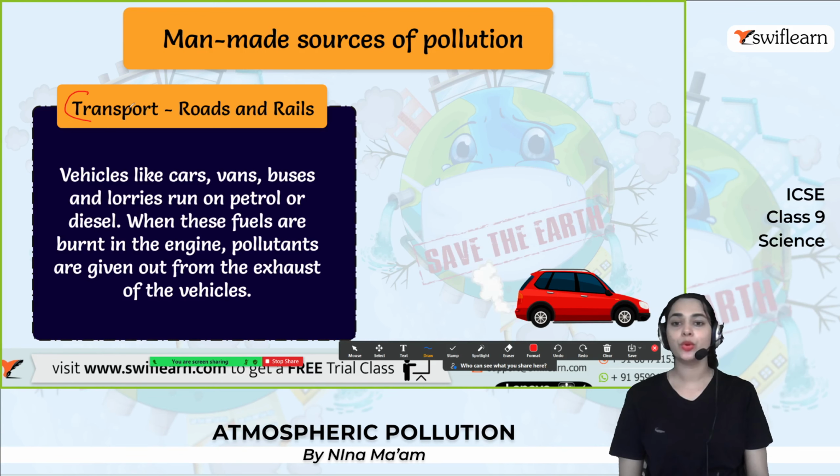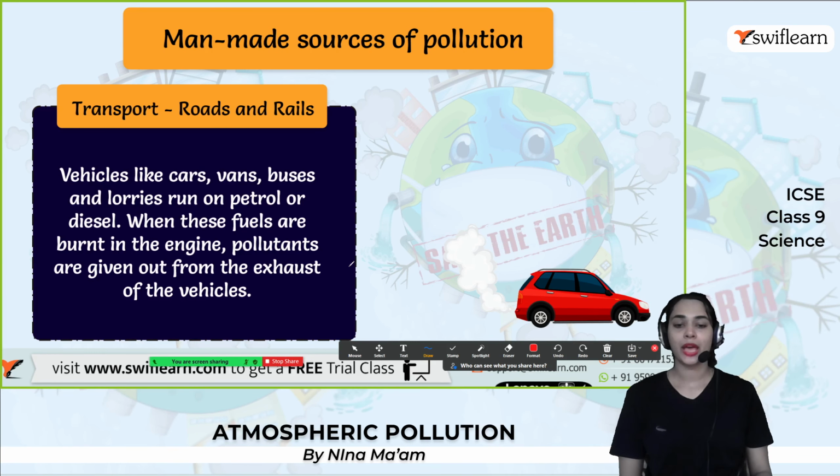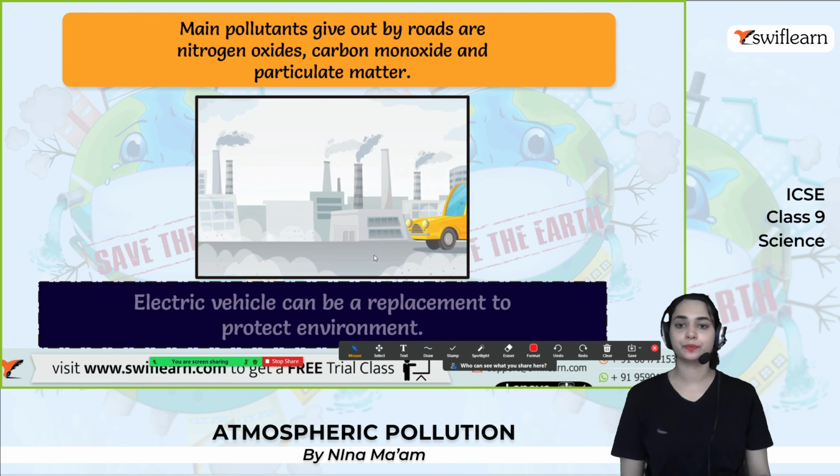Transport, roads and rails are producing a lot of unwanted gases. Vehicles like cars, vans, buses and lorries run on petrol or diesel. When these fuels are burned in the engine, pollutants are given out from the exhaust of the vehicles. You can see the air exhausted from the car, which leads to air pollution.